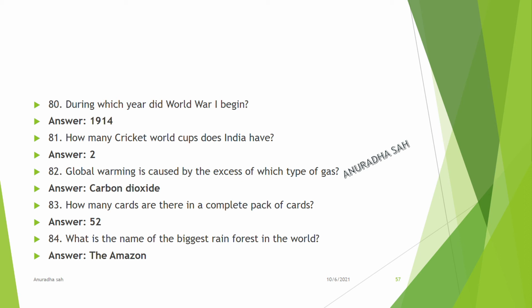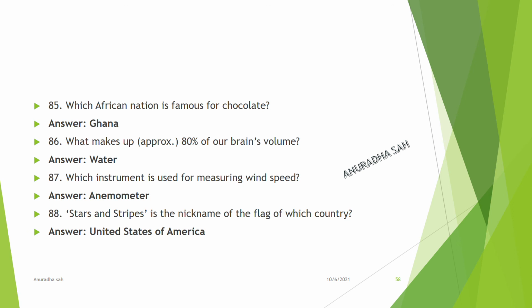What is the name of the biggest rainforest in the world? The Amazon forest. Which African nation is famous for chocolate? Ghana. What makes up approximately 80% of our brain's volume? Water. Which instrument is used for measuring wind speed? Anemometer. Stars and Stripes is the nickname of the flag of which country? USA, United States of America.